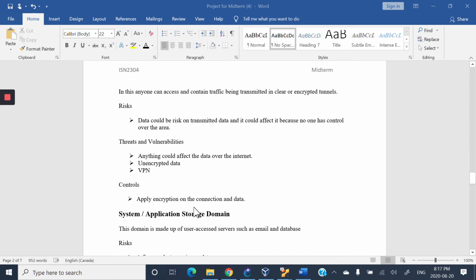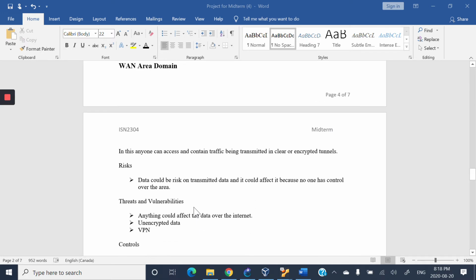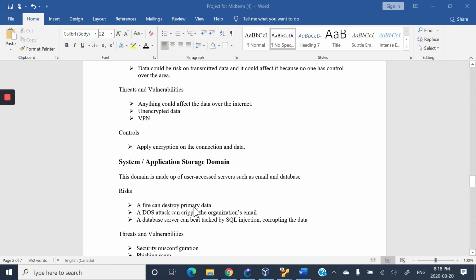Third is the WAN domain. In this, anyone can capture traffic being transmitted in clear, unencrypted tunnels. Risk: data could be at risk. Untransmitted data could affect the whole data because no one has any control over the whole area under the WAN. Threats: anything could affect the data over the internet. Unencrypted data, VPN. What are the controls? Apply encryption on the connection and data so we can secure our data.